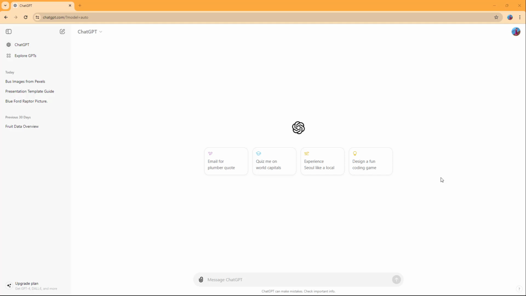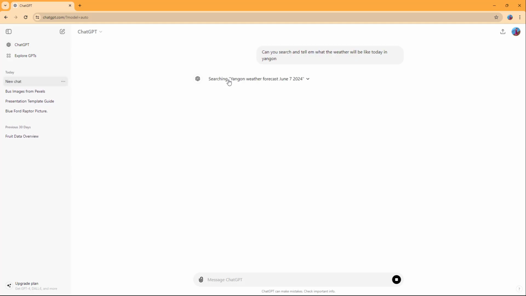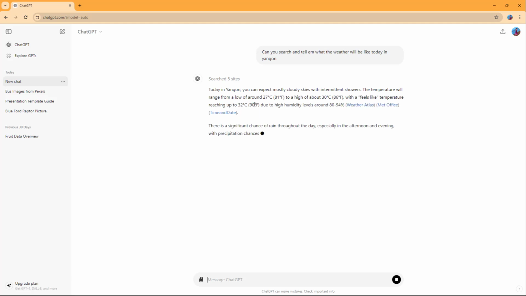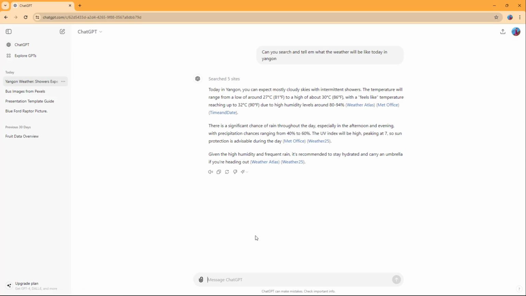So what you can also do is search for content by using ChatGPT. For example, you can ask, can you search and tell me what the weather will be like today in Yangon, right here, just like this. Now what happens is that it searches for the content online, and then it gives me the information on what the weather will be like, as you can see right here, with references as well.